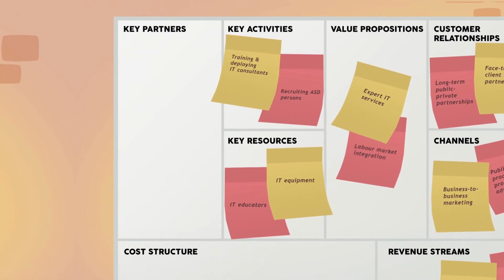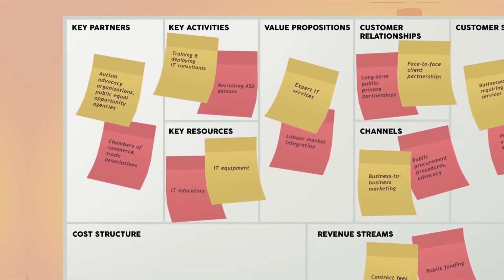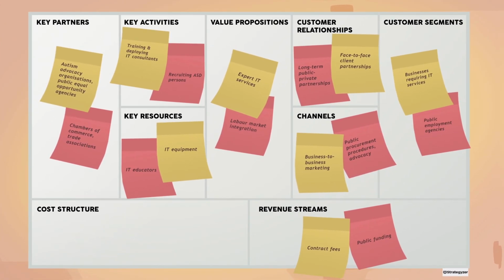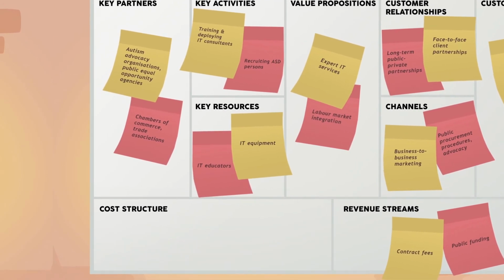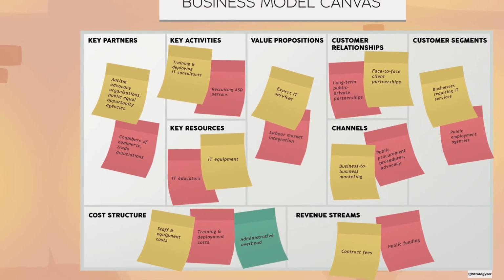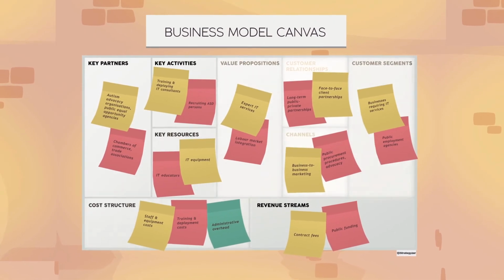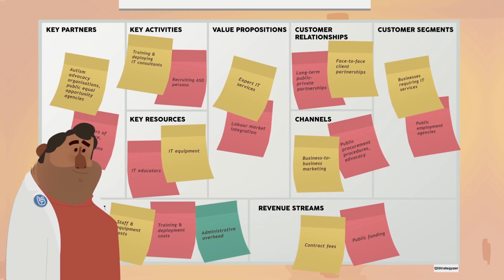Next, Jakob identifies the key partners that can help him leverage his business model. Finally, with an understanding of his key resources and activities, he sketches out the cost structure of his business model. With these 9 basic building blocks, Jakob has summarized his entire business model in one image.